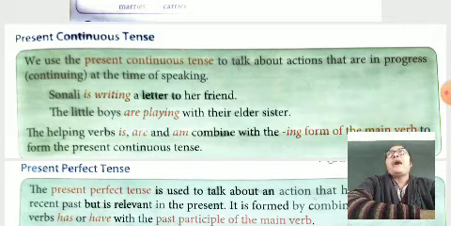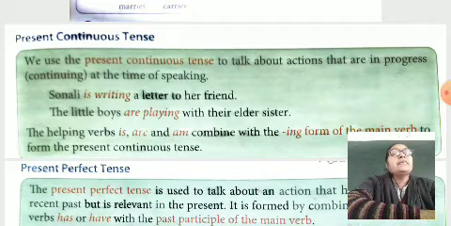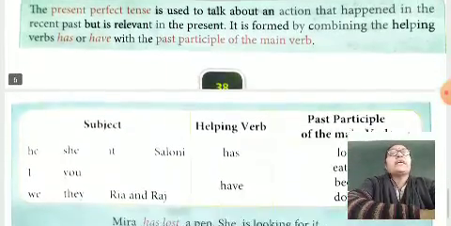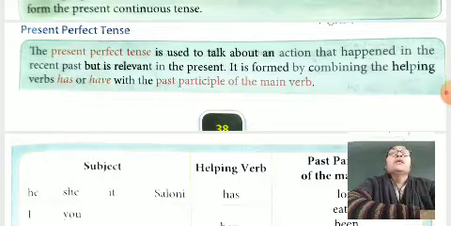I am, we are, you are, he, she, it and singular name is, and they are. Smita is writing. Sonali is writing. I hope you understand this formation of present continuous tense.